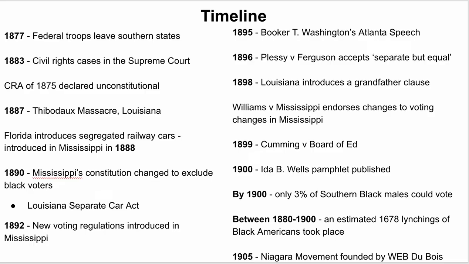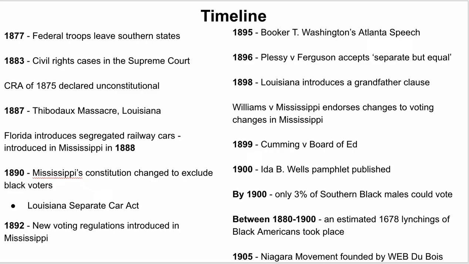So 1877, end of Reconstruction. 1883, I've already mentioned the civil rights cases in the Supreme Court, where the Civil Rights Act of 1875, which we mentioned in topic 1, is declared unconstitutional. 1887, we've got the Thibodeau Massacre in Louisiana, again an example of white violence against black Americans in the South as a form of social control. Then we've got, also in 1887, the Florida Railroad segregation, which is introduced in Mississippi in the following year.